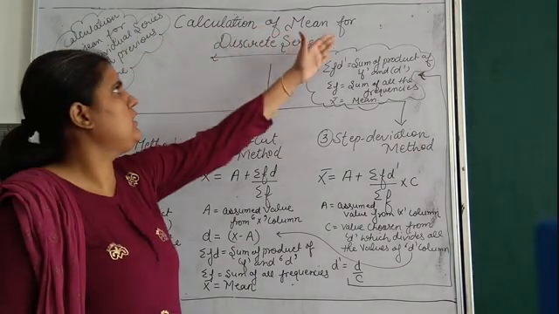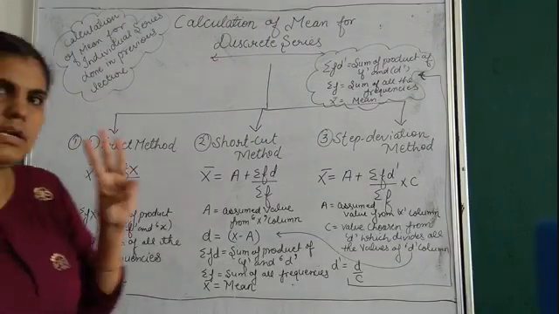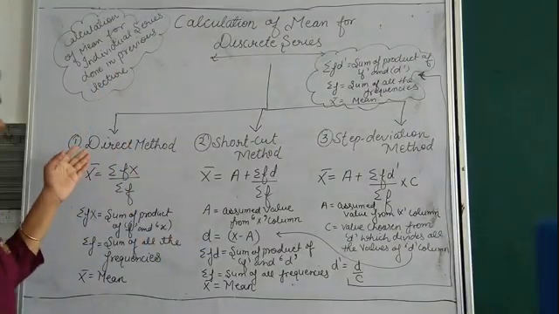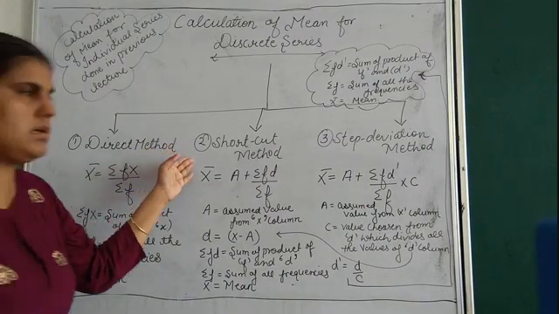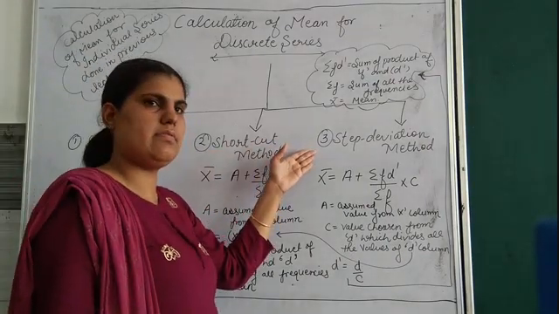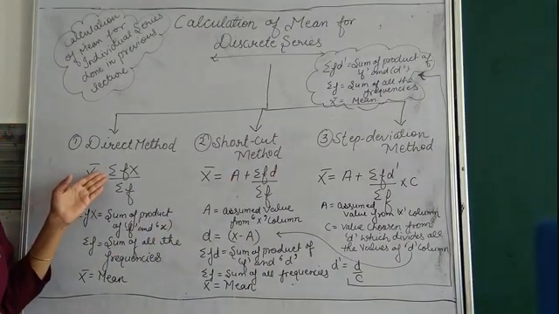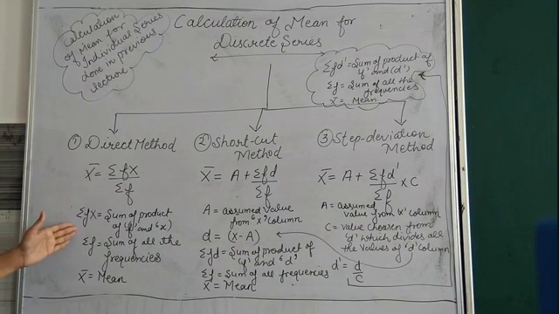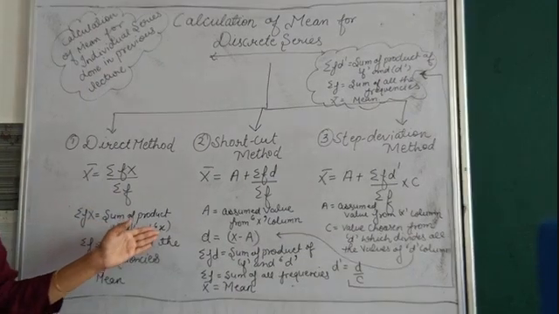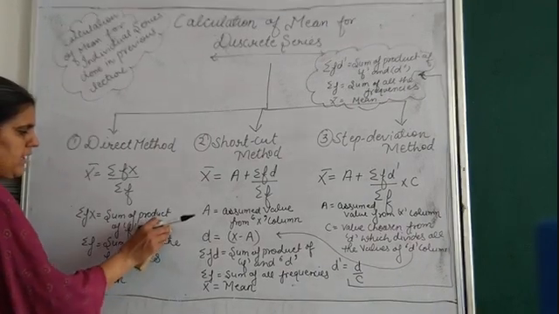Calculation of mean for discrete series has three different methods. The first is direct method, second is shortcut method, third is step deviation method. The formula is sigma of fx upon sigma f. Sigma fx is sum of product of f and x; you can use capital X also.